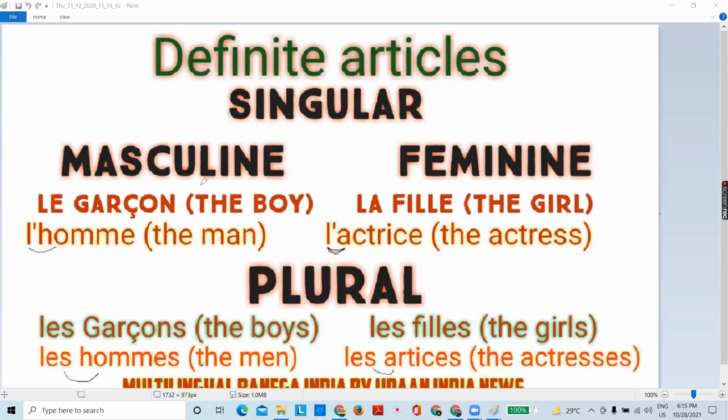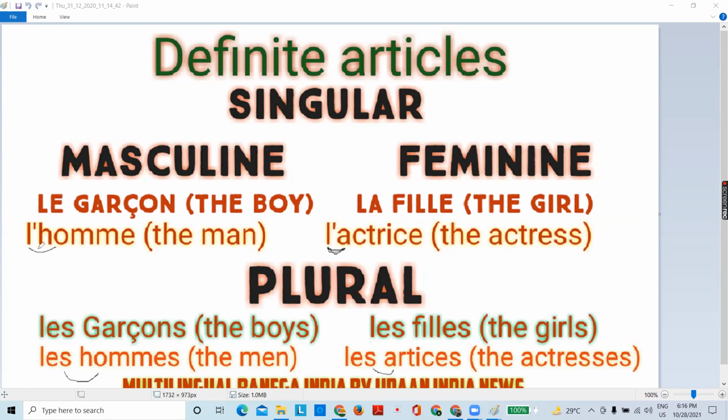So first example, like in English, we say the boy. For boy, we say garçon, but for masculine, the, in French, we use le. You will not open your mouth fully. You will just open your mouth a little bit. Le. Le garçon.